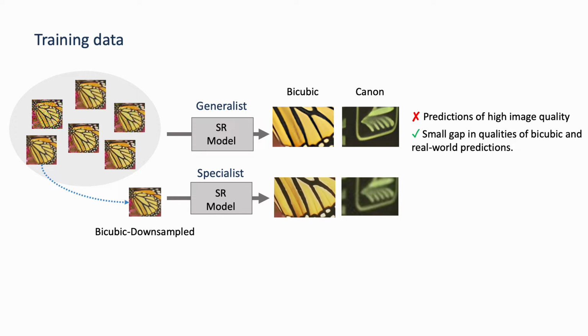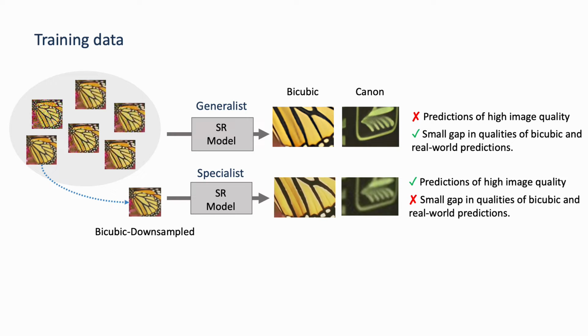For the predictions from the generalist, none of them have high image quality, but there is a very small gap in the qualities of bicubic and real-world predictions. For the predictions from the specialist, the bicubic input can be reconstructed to a very high-quality image, but there is a large gap in the qualities of the bicubic and real-world predictions.